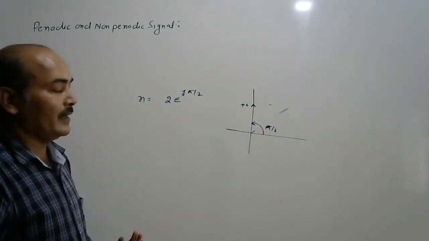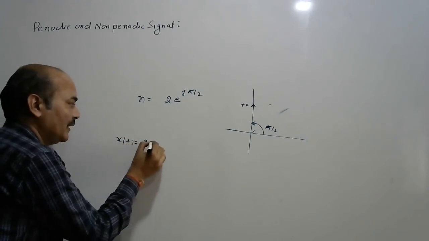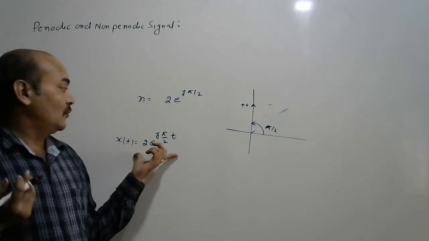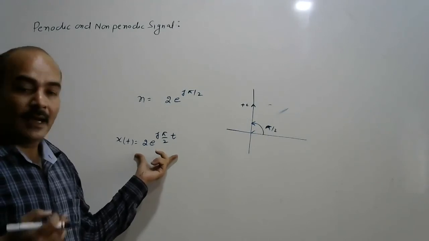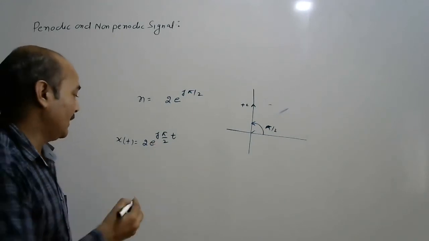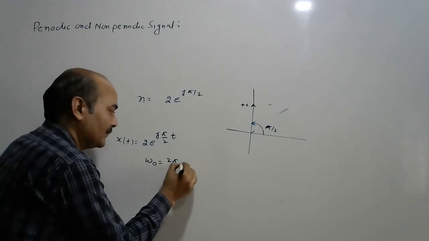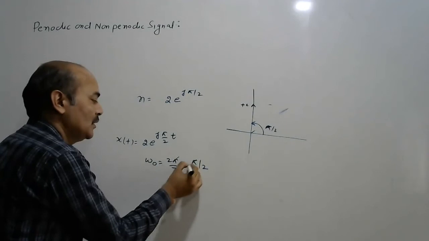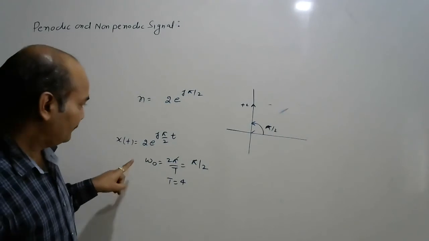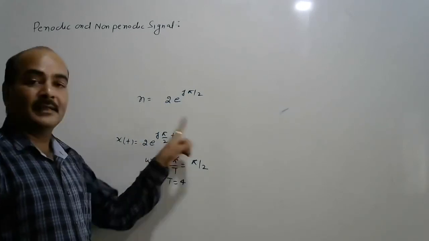So 2 e to the power j pi by 2, magnitude 2 and making an angle pi by 2 on the right hand side. In the continuous time domain, if x(t) is represented as 2 e to the power j pi by 2 t, is this signal periodic or non-periodic? Okay. Again, just compare our signal with e to the power j omega naught t. So again here omega naught is 2 pi by T, and this is equivalent to pi by 2. So the time period of this signal is 4. Okay. So with T equal to 4, it is periodic.